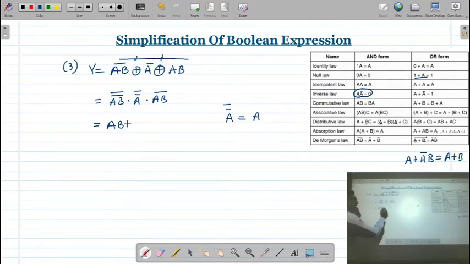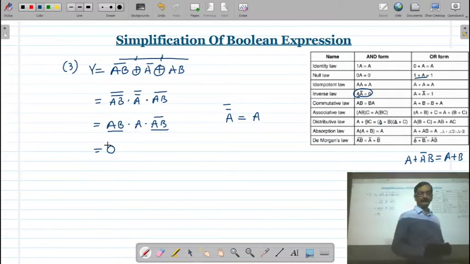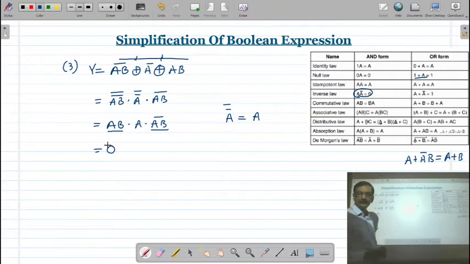So A B into A into A B bar. So here you will find that whatever the A B is there, here we have a complement of A B. Means that A into A bar is going to be a 0. So after all, the output of this logic circuit is 0. Correct?